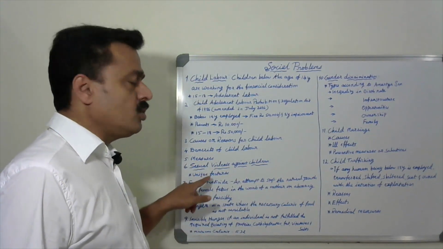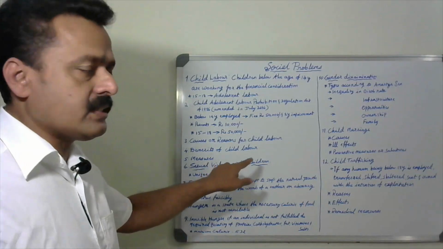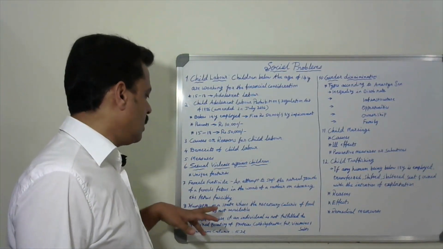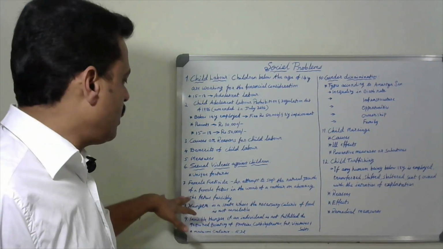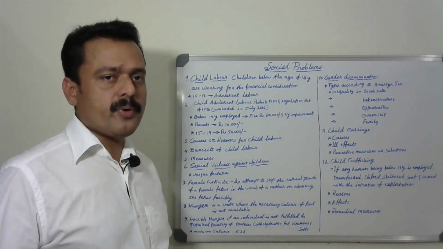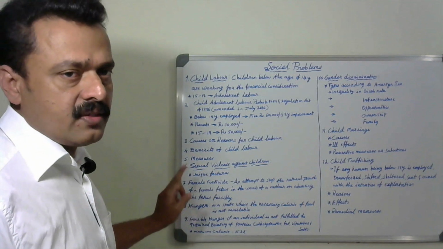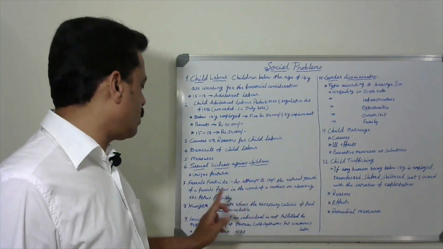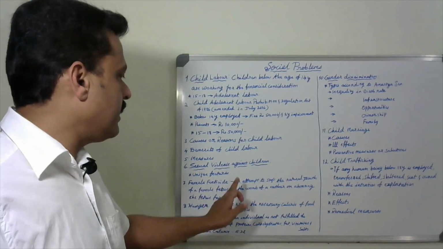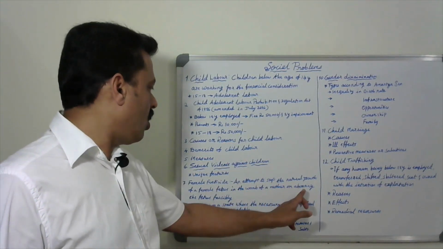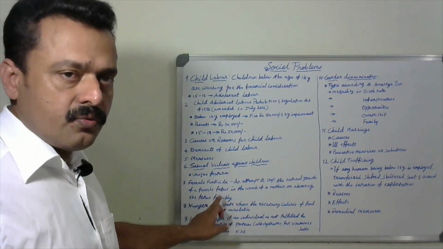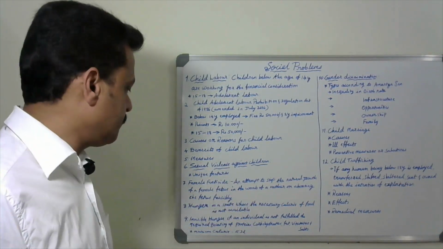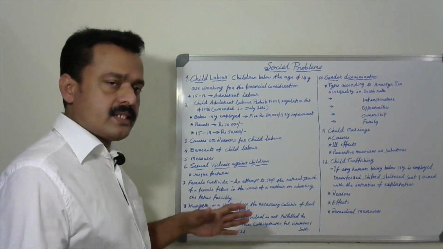And the other social problem, sexual violence against children. Here, the unique features of sexual violence against children are listed neatly as pointers in your textbook. And another one, female feticide. Important 1 mark question: What is female feticide? An attempt to stop the natural growth of a female fetus in the womb of a mother, or aborting the fetus forcefully, is called female feticide.